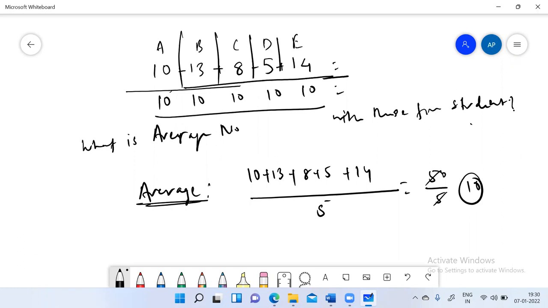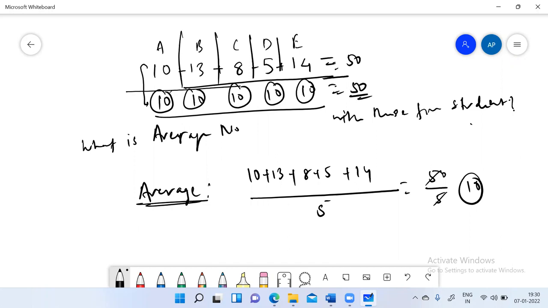So what do we see here? That we have redistributed the initial number so that everyone is same, or every observation is same. At the same time, the total value that we are getting from the observation is 50 and from averages is also 50.